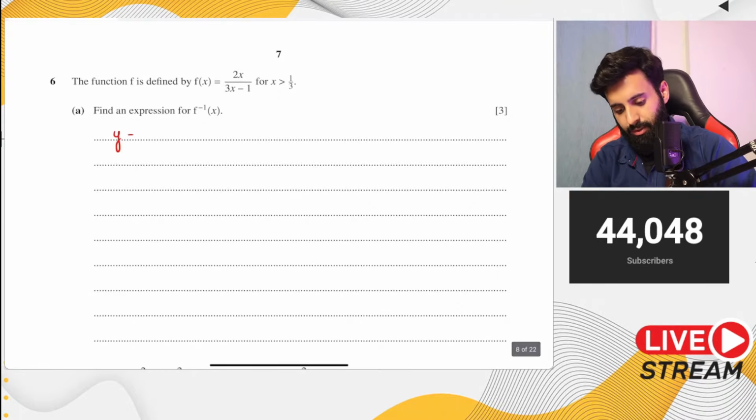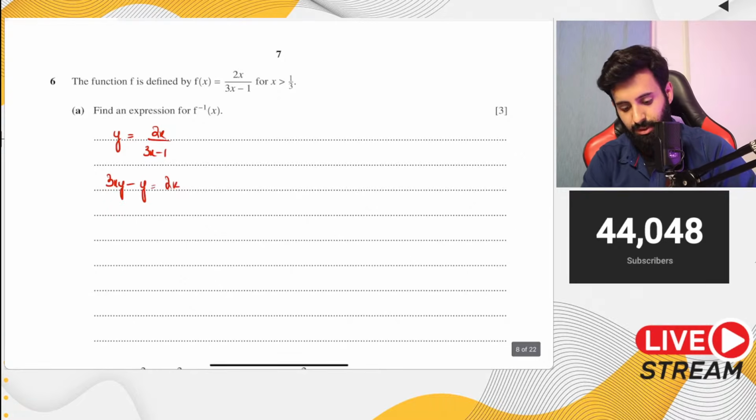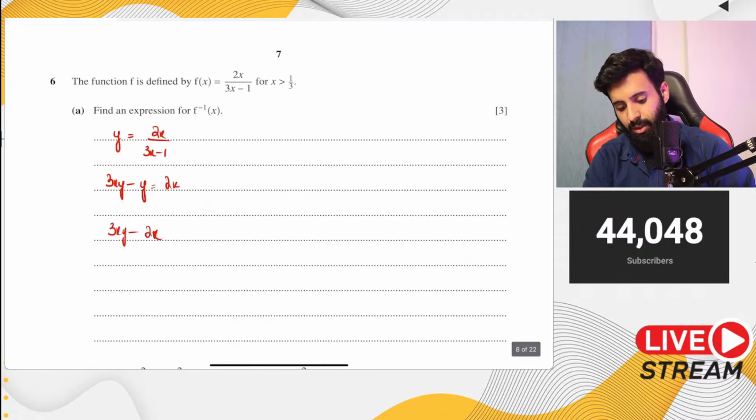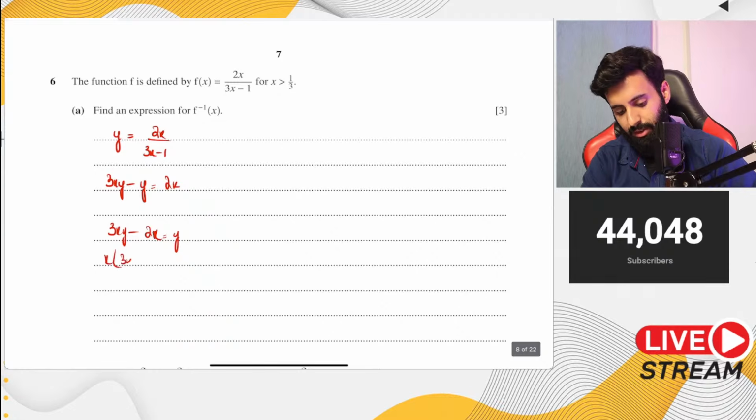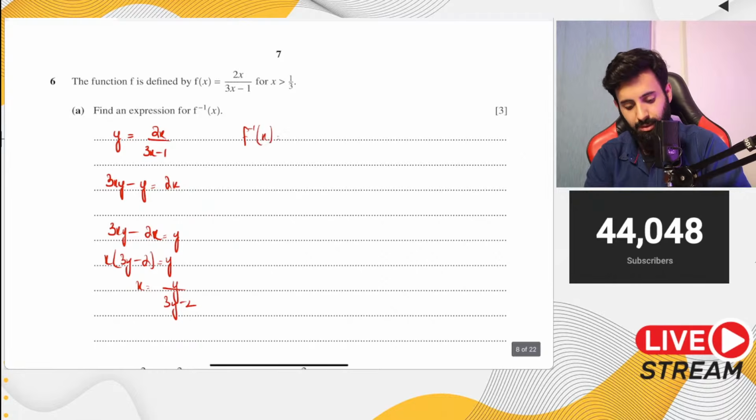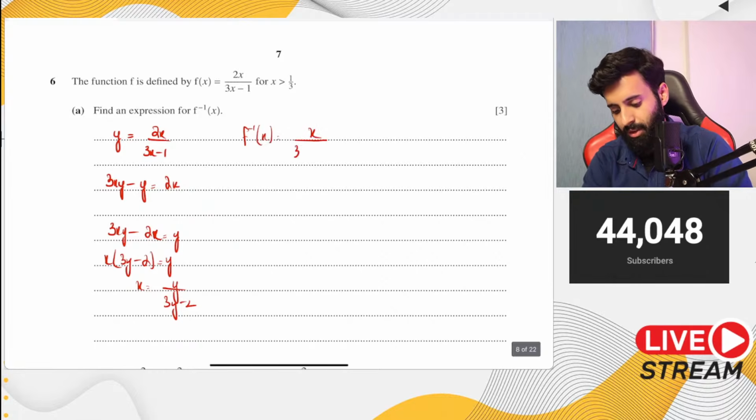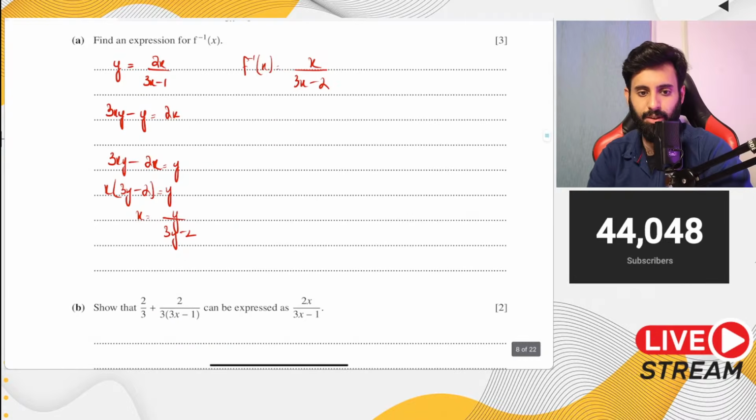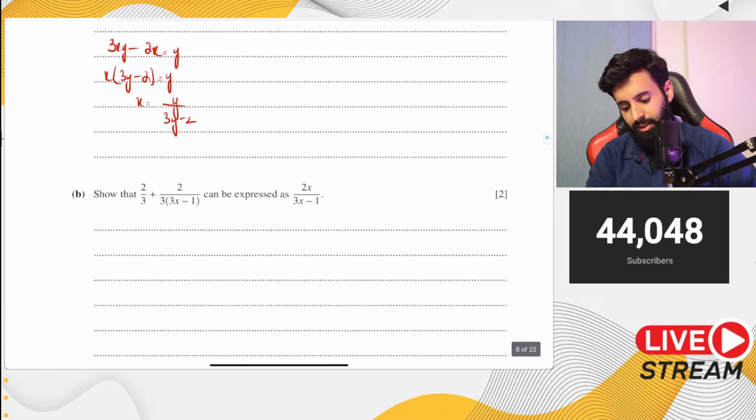Okay. So first of all, we equate this to y equals to 2x over 3x minus 1. We cross multiply, so you have 3xy minus y, which is equal to 2x. You get all the x's on one side. So you have 3xy minus 2x, which is equal to y. Then you take x common, so you have x times 3y minus 2, which is equal to y. And then x is equals to y over 3y minus 2. And then you do the final step, which is f inverse of x equals to x over 3x minus 2. Okay, easy marks.